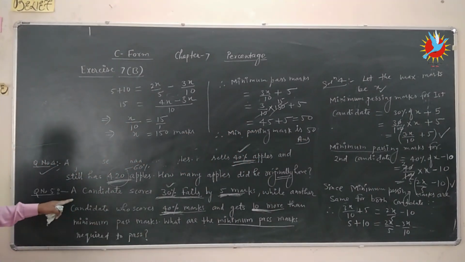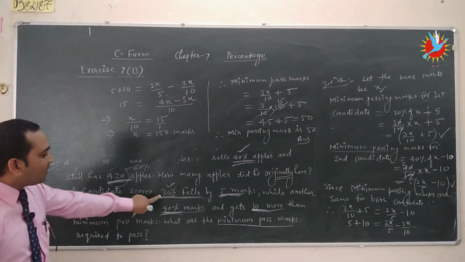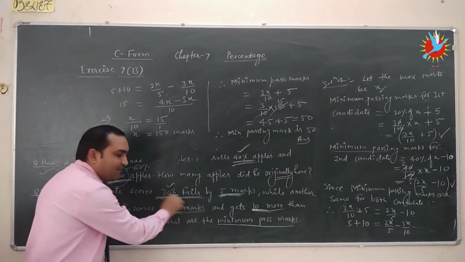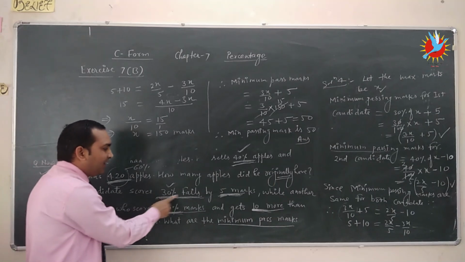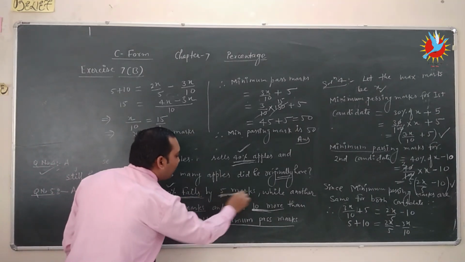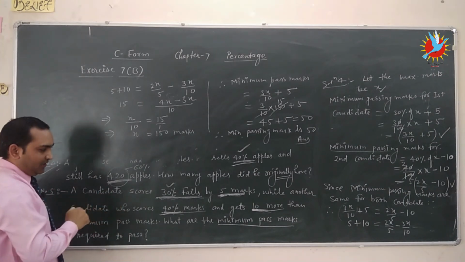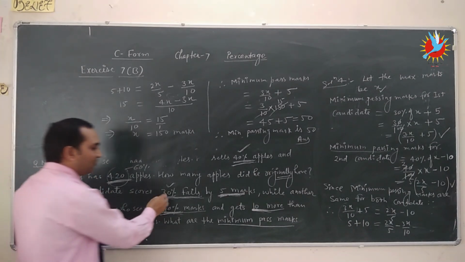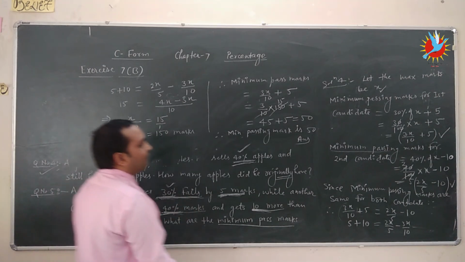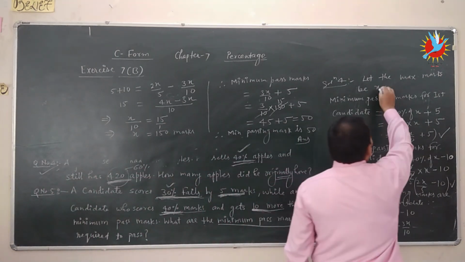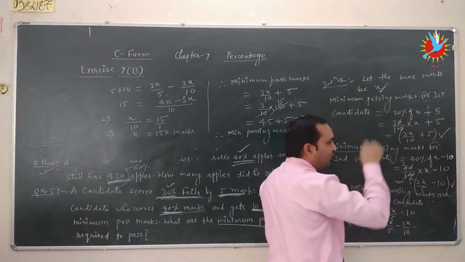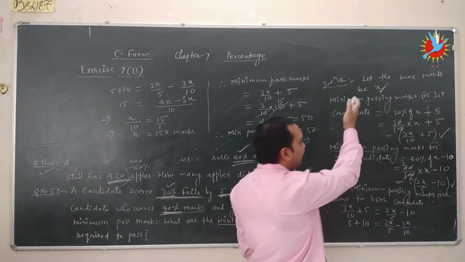Once again, since the first candidate secured 30% marks and he needs 5 more marks to get the passing mark, minimum passing mark. So in this condition, we consider here the maximum mark. Let the total maximum mark be x.